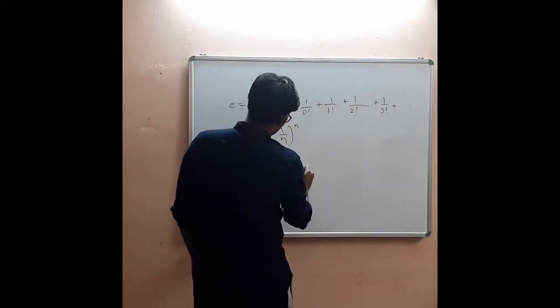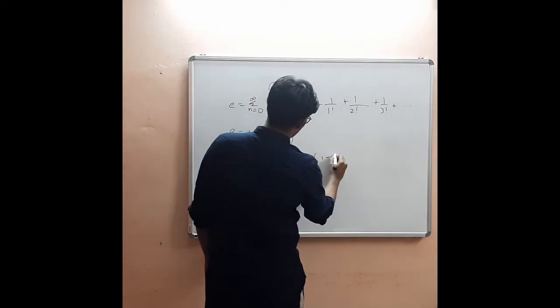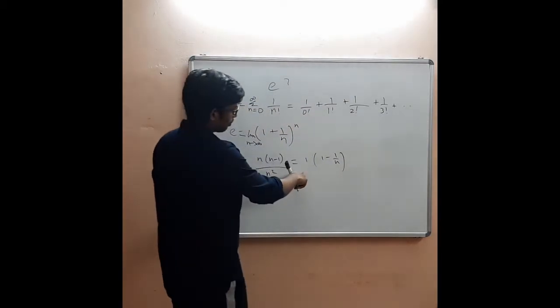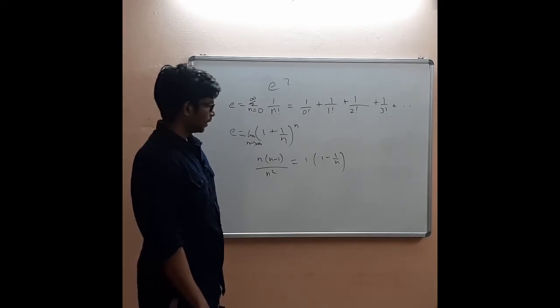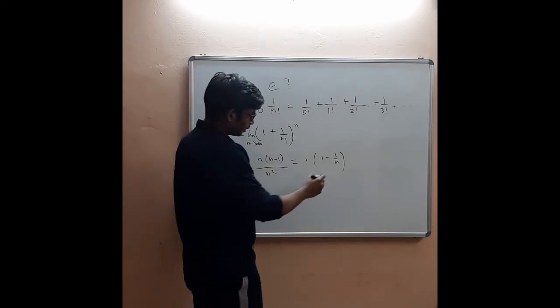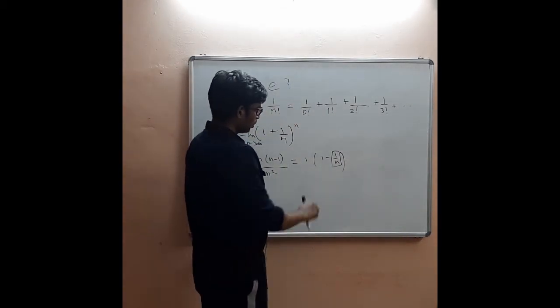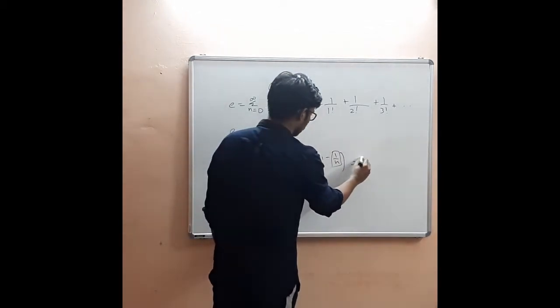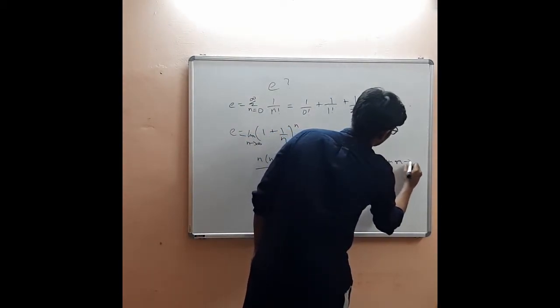This will be nothing but 1 into 1 minus 1 by n. What will happen when the limit of n tends to infinity? When n tends to infinity, the 1 by n term will approach 0, so this product is equal to 1 when n tends to infinity.